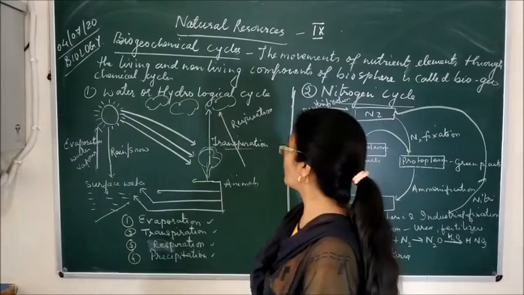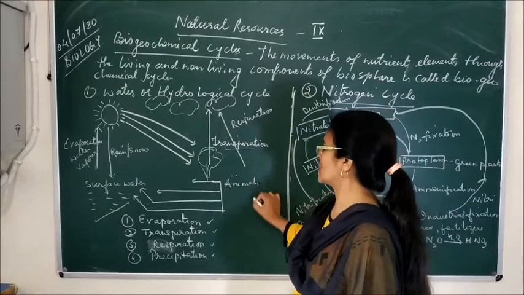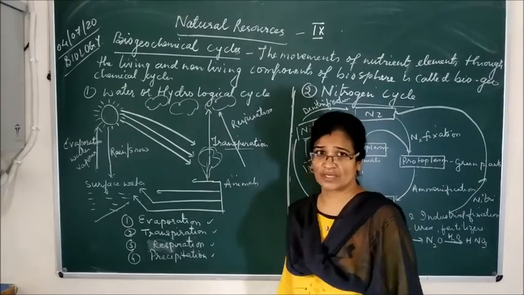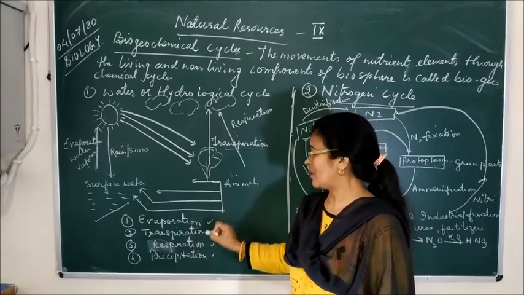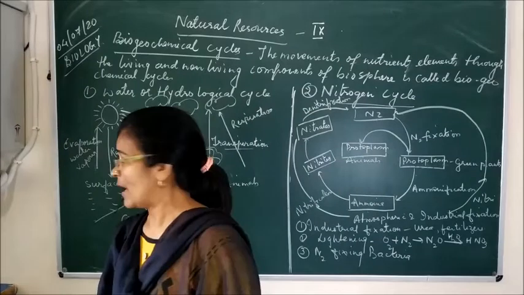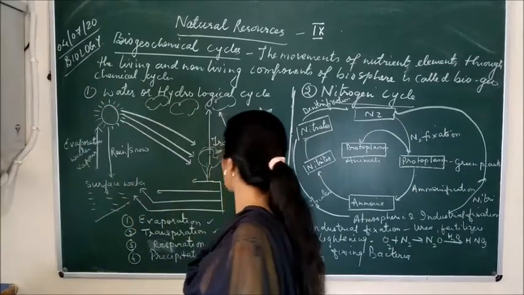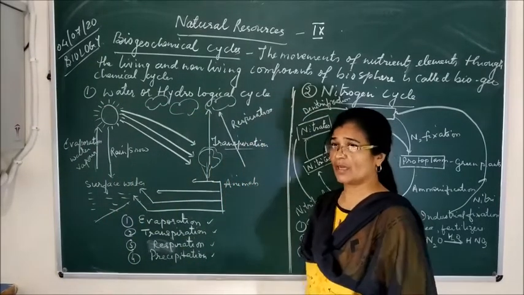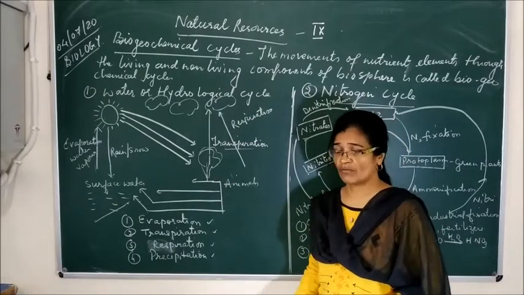So all four processes which I have just told you are involved in the hydrological cycle. First is evaporation, the conversion of water into water vapor on heating. Second is transpiration, the loss of water from the aerial parts of the plant in the form of water vapor.